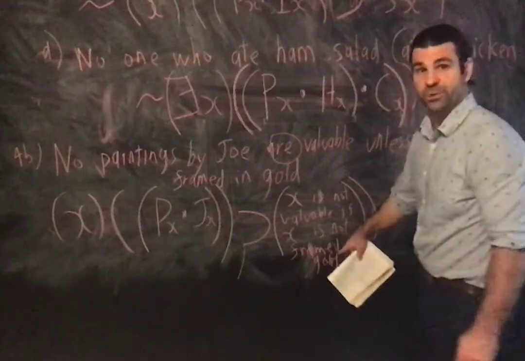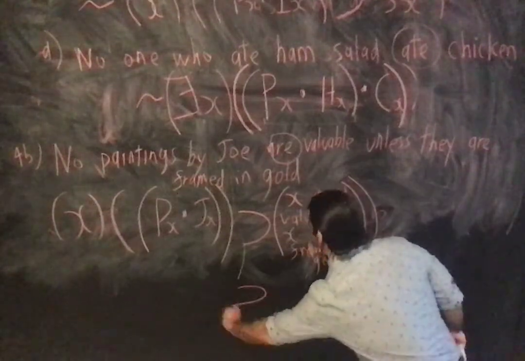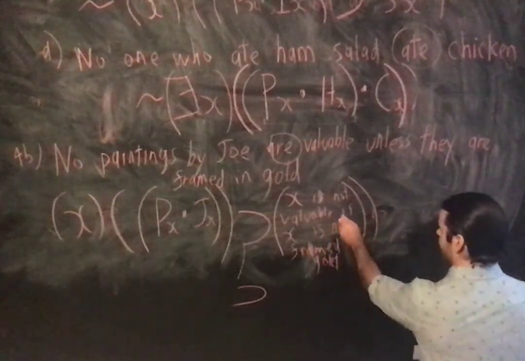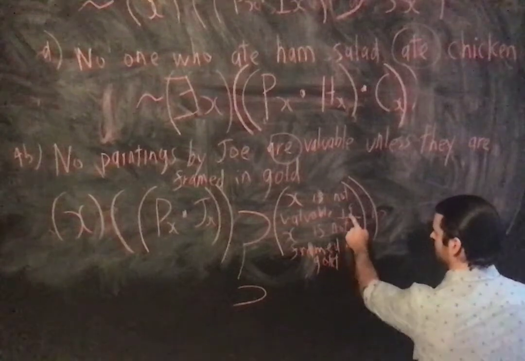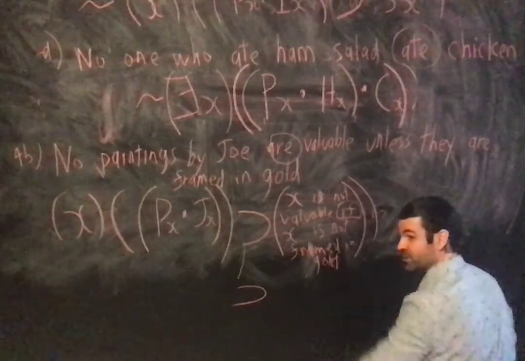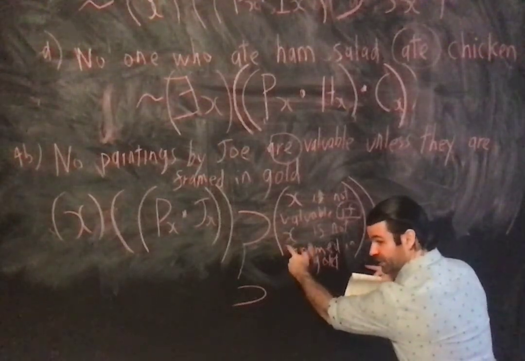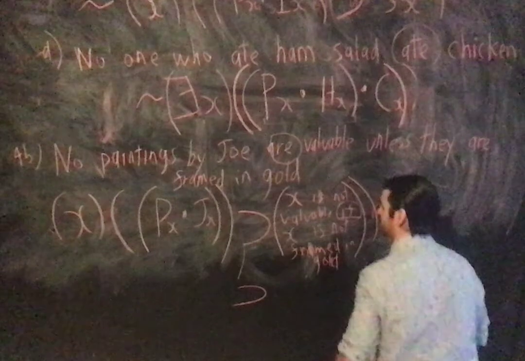So now we just translate this bit, and it becomes what? Not valuable if x is not framed in gold. This if is the major operator of this complex propositional function. What's its major operator? That's the first question I should be asking about it.